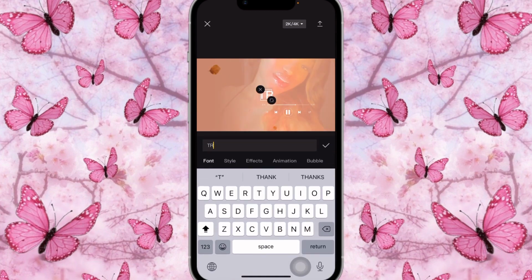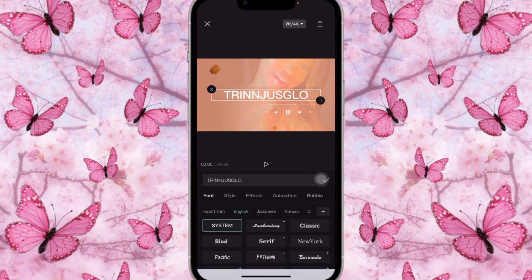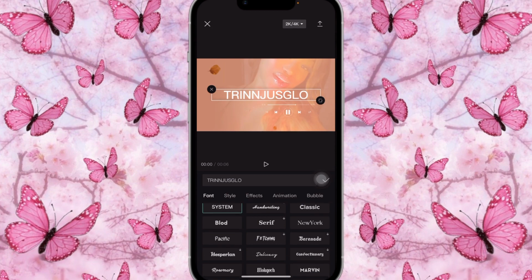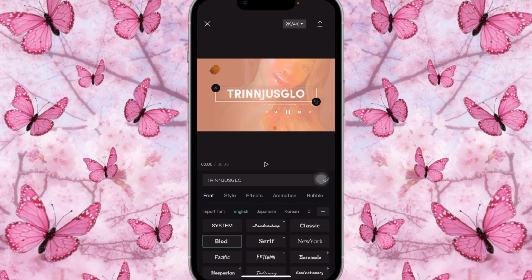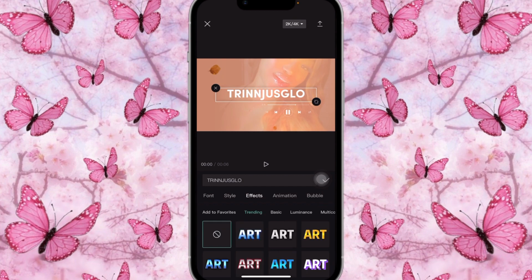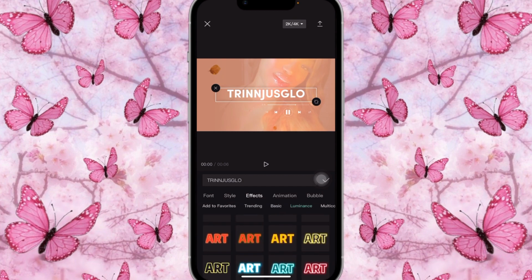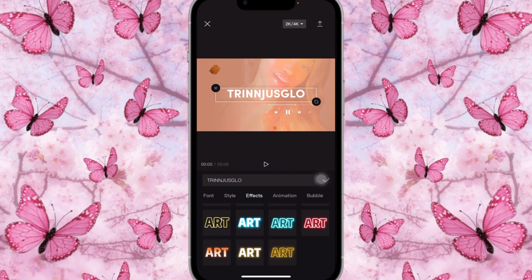We're going to add trend, just glow. The font that we'll be using is, let's see. Okay, we're going to use Blood, which is BLOD. It's a font that came with CapCut, so you don't have to download any font. Then you're going to click on effects, and go into luminance, and click on this one. Is it this one? Why is it not clicking? Okay, great. And then you're going to change the color to white.